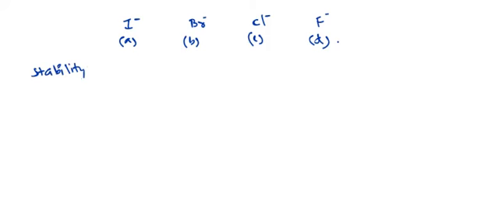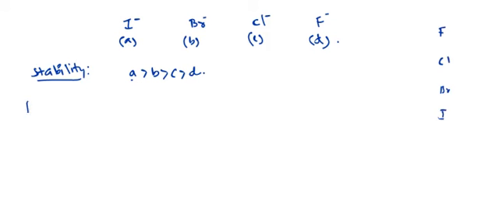So for example, if we take some ions like I minus, Br minus, Cl minus, and F minus, taken as A, B, C and D, what about stability? Which ion is more stable? A is more stable than B. So here I minus is more stable, because down the group, fluorine, chlorine, bromine, iodine, the size increases, so charge density decreases, so I minus is more stable.